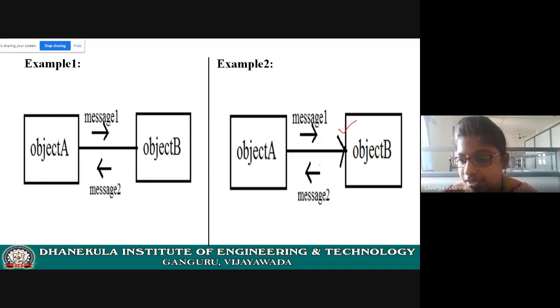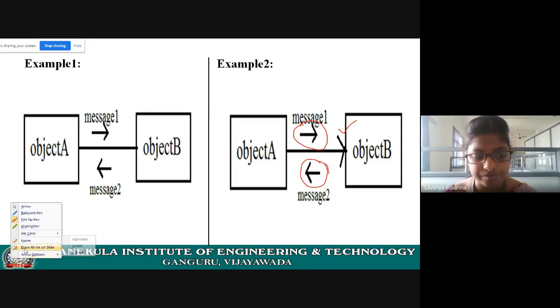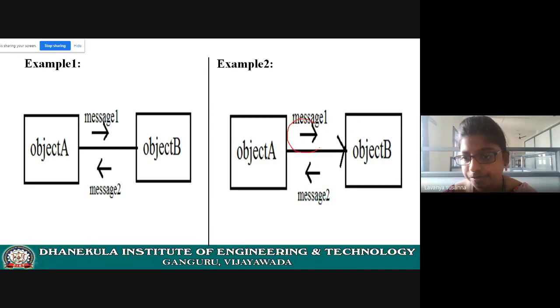Now here, object B may also send some messages, just a response. It may or may not invoke a method of object A, not B, I'm sorry. See the arrow mark. Object A is invoking the method of object B. Here A is sending the message.